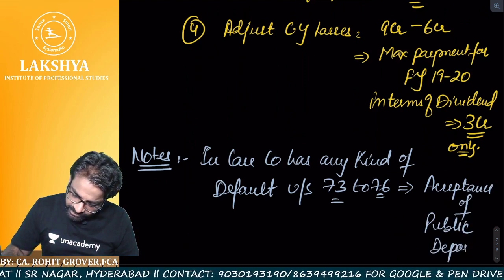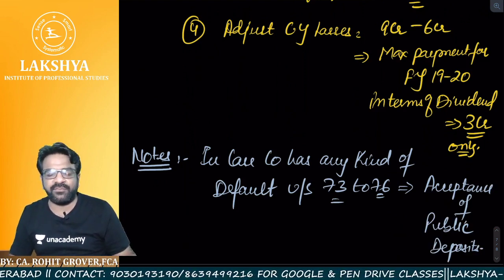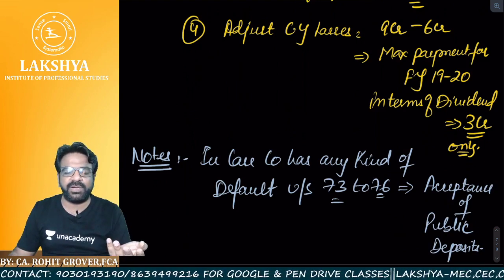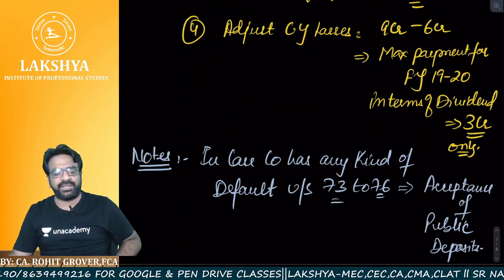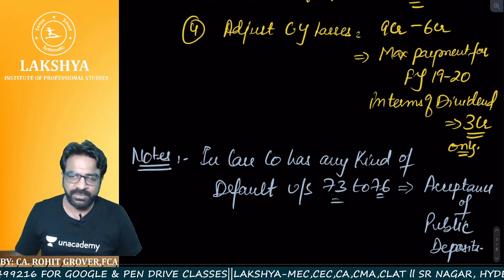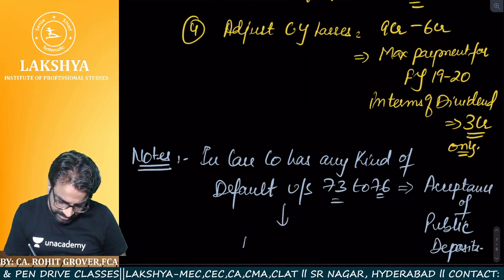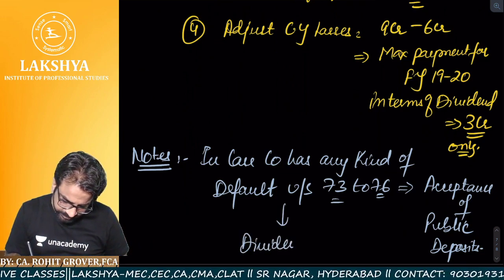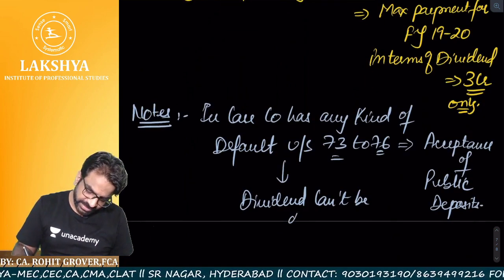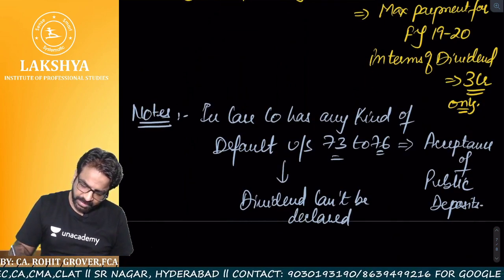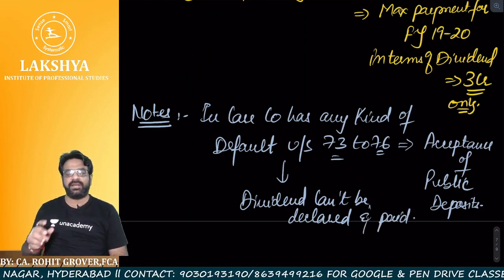If you have violated in raising the public deposits, if you have violated in repayment of public deposits, if you have defaulted in the payment of public deposit, or any kind of thing you have violated from section number 73 to 76, then in that case dividend can't be declared and paid. Clear? Dividend can't be declared and paid.